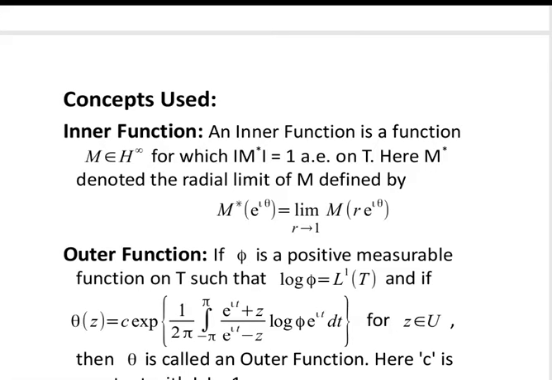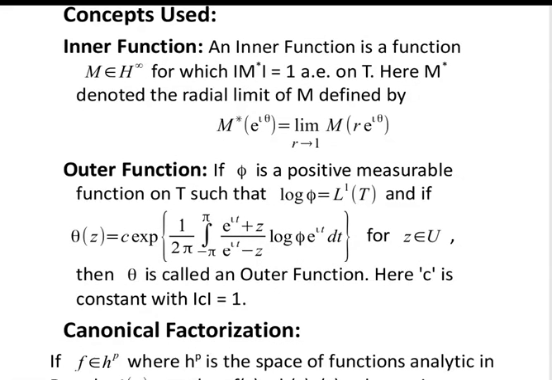An inner function is a function m belongs to H infinity for which mod of m star is equal to 1 almost everywhere on T. Here m star denotes the radial limit of m, defined by m star of e raised to power iota theta is equal to limit r tends to 1 of m of r e raised to power iota theta.